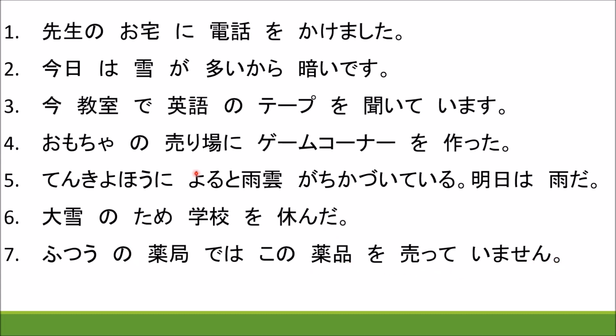So read these 2-3 times, it will also help you with speed reading. It will help also in the JLPT. When you are reading Dokkai in the JLPT, in N5 and N4 it's okay, but from N3 onwards we have more kanji words. So if you practice reading sentences with kanji, it will help in Dokkai.